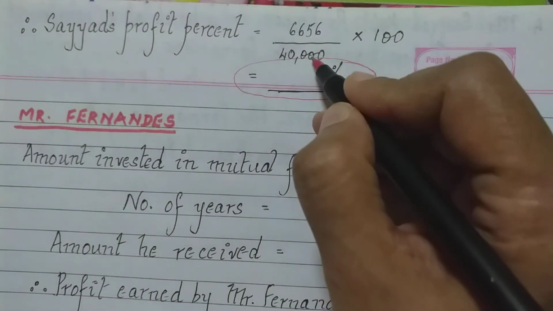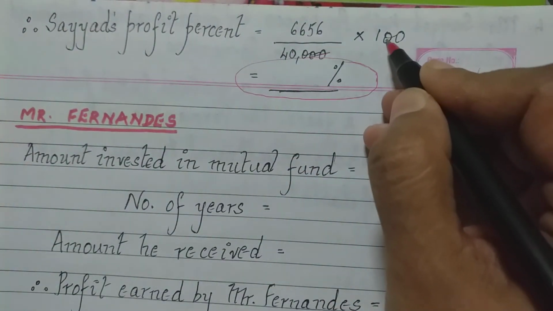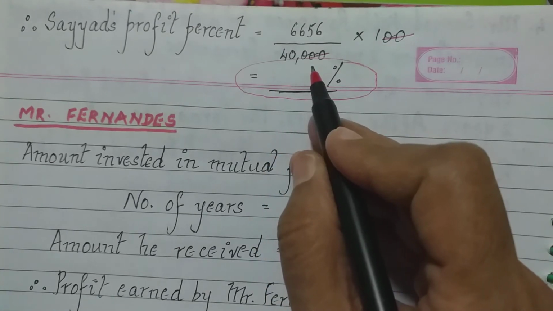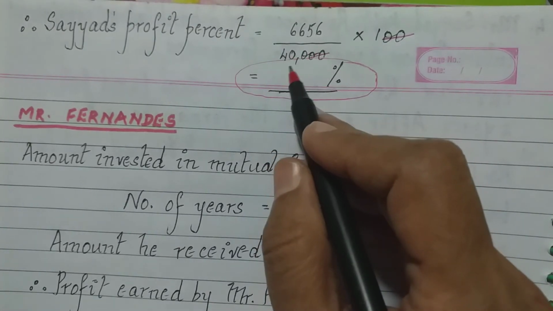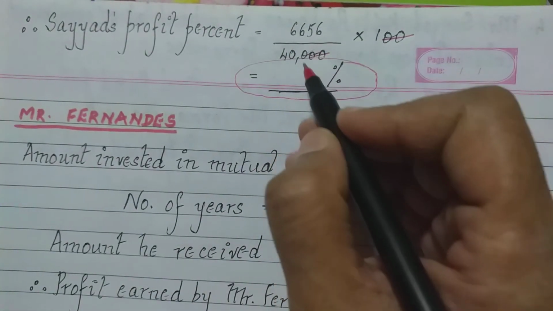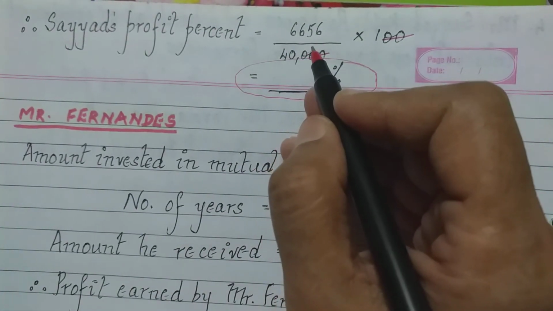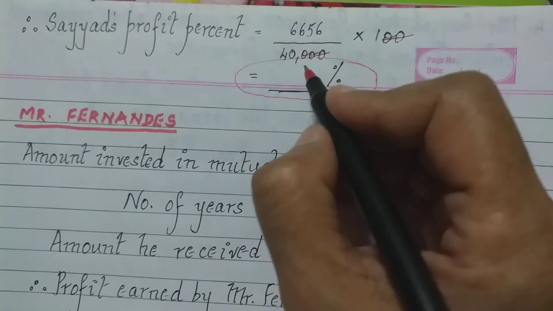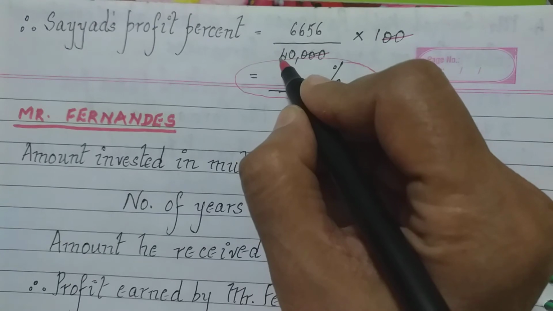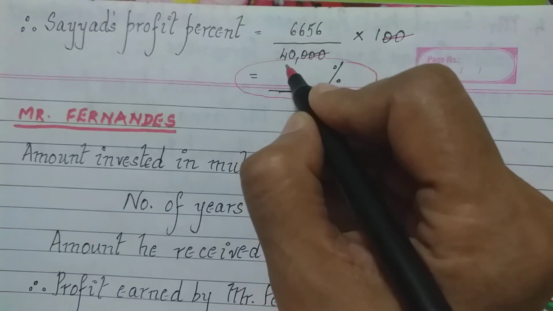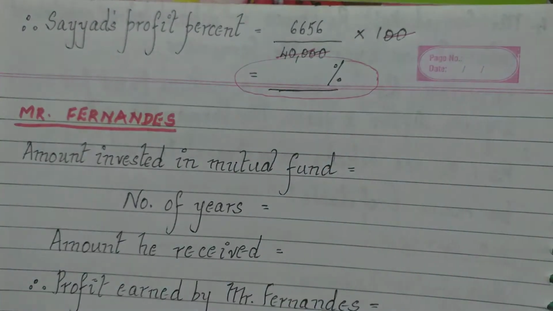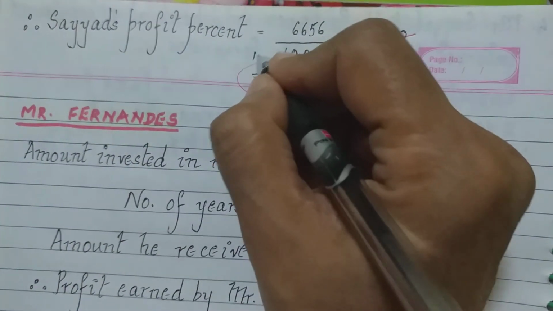We can first cancel the zeros here and then you are left with 400. After cancelling, we still have 4 going in 6,656.